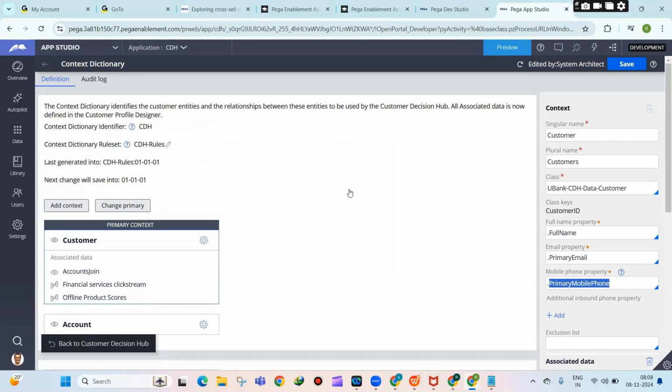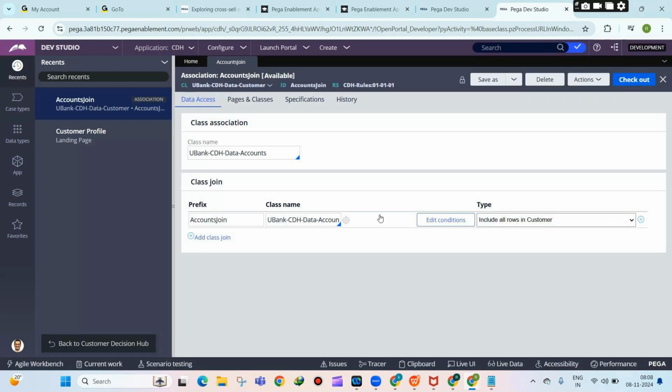And remember, all this setup is automatically done by the setup wizard. When you configure with the customer application setup wizard, it configures all these things. You don't need to do anything most of the time. Of course, if you have a new join, you need to do that join yourself. But the context dictionary creation is automatically done by the application itself. So any confusion on context dictionary, is it clear?